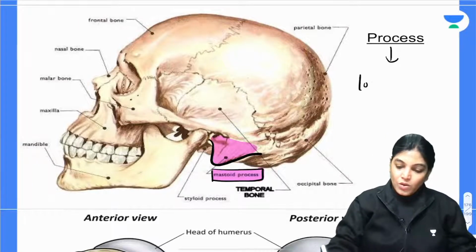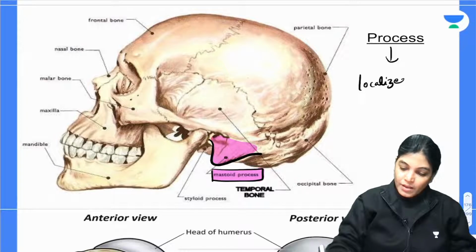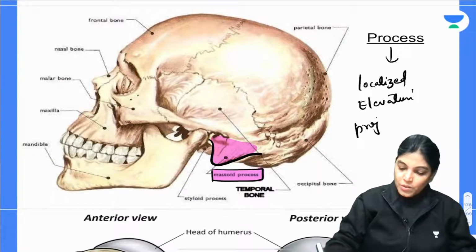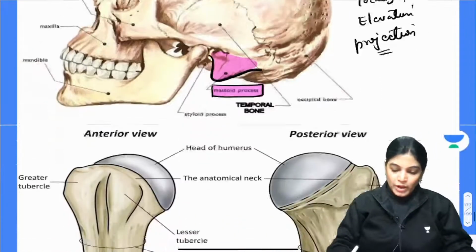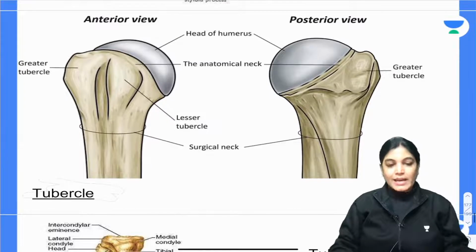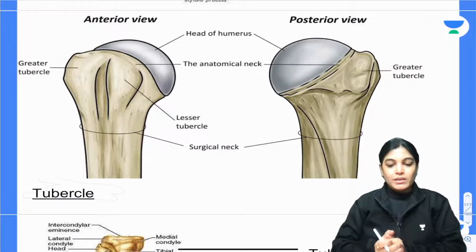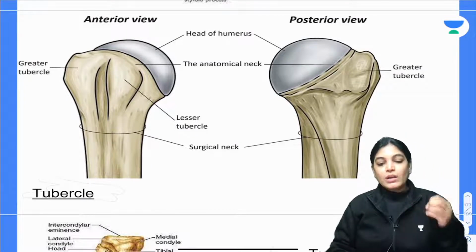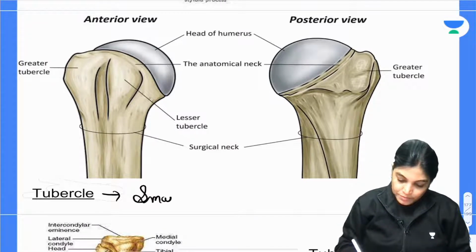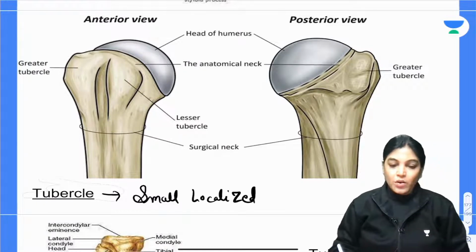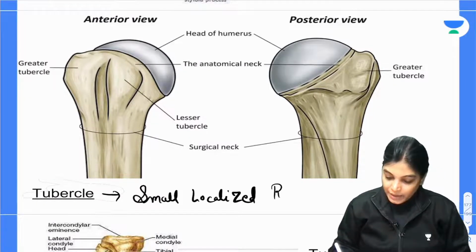It means a localized elevation or projection of large size, generally from the part of the bone. The next important thing is to understand the tubercle. What do you mean by a tubercle? The word tubercle means a small localized rounded thickening.